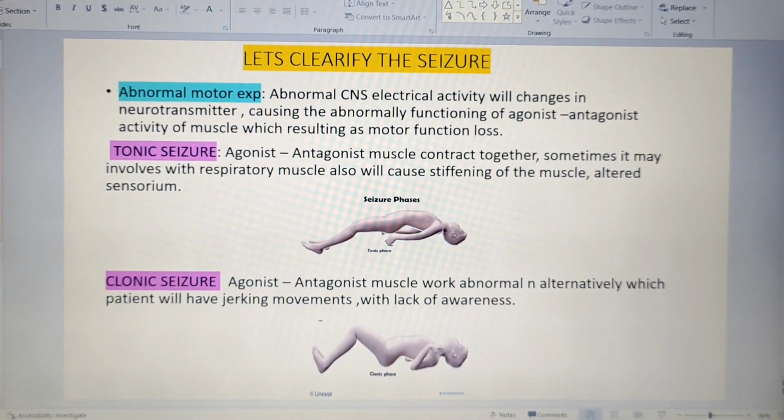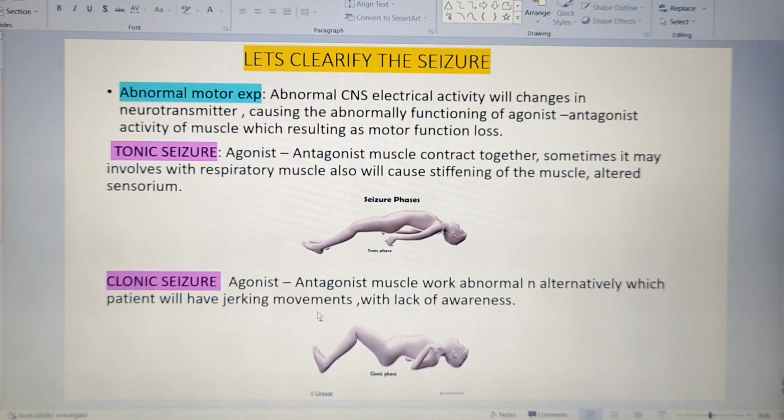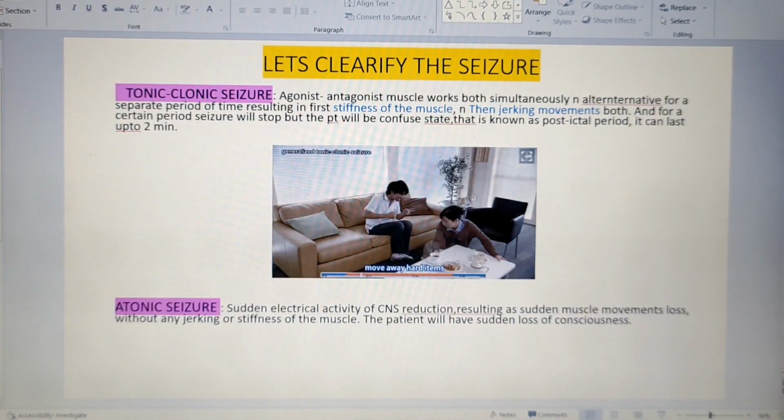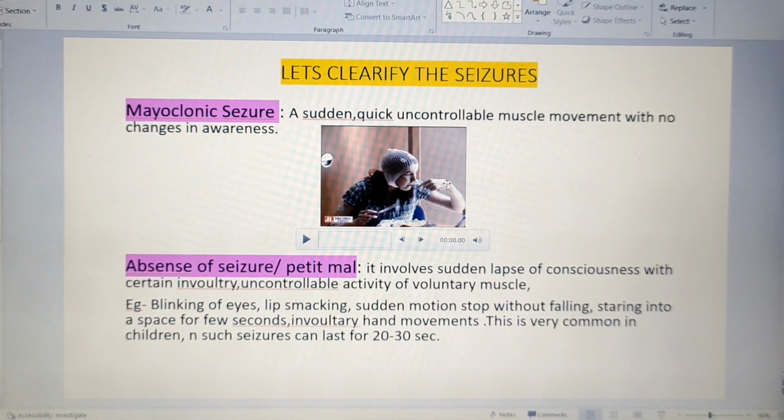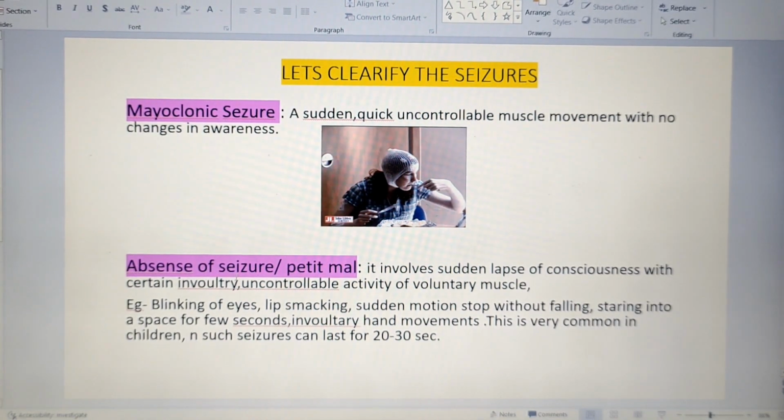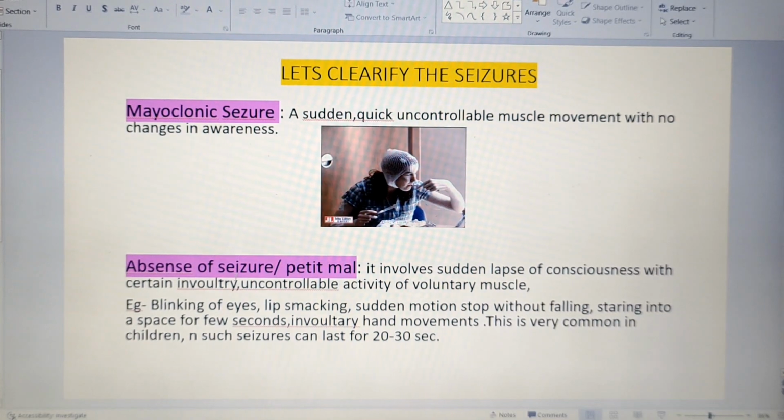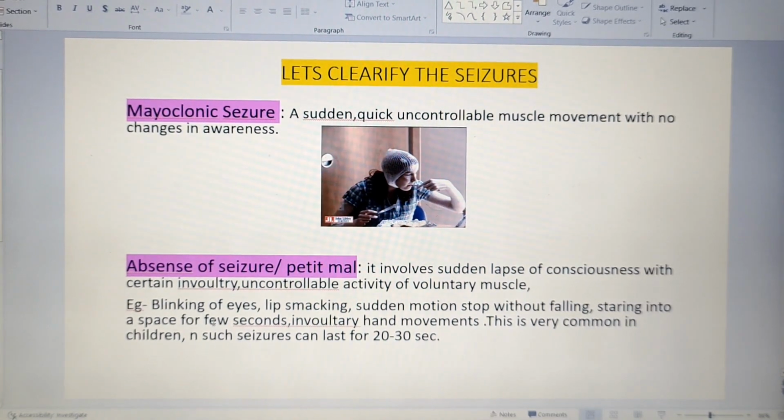So let's revise. Tonic seizure: stiffness. Clonic seizure: jerking. Tonic-clonic seizure: first stiffening, then jerking, and then unconsciousness. Myoclonic will be sudden muscle movement, a disturbance without changes in awareness, and in absence seizure some few abnormal activities will be present. So these are the many types of abnormal motor experience the patient may get in a seizure.